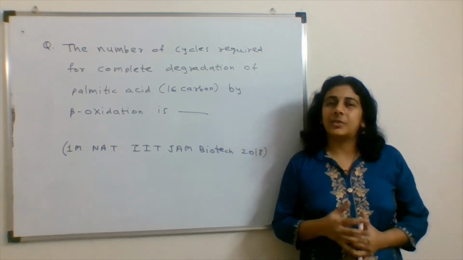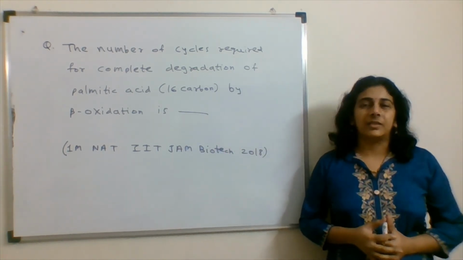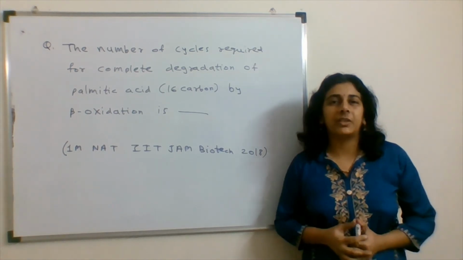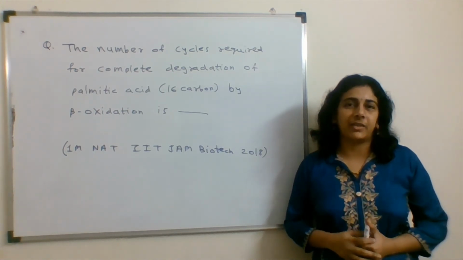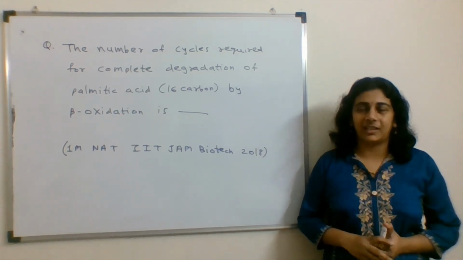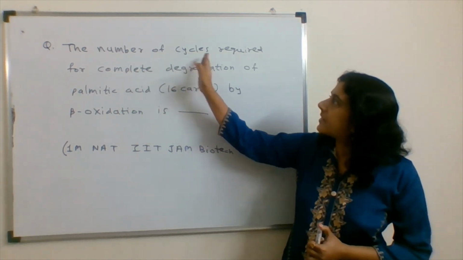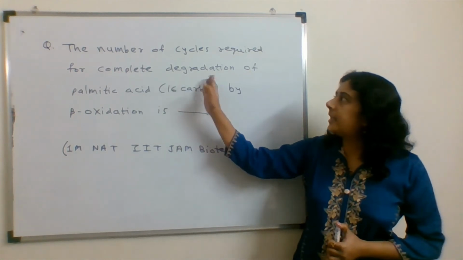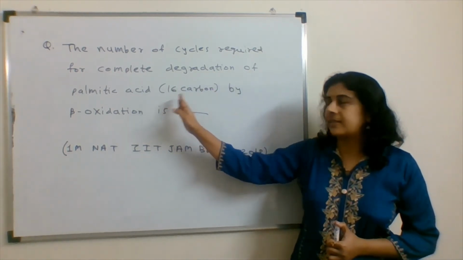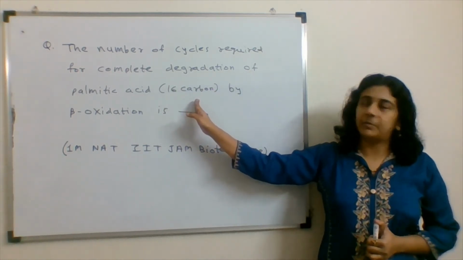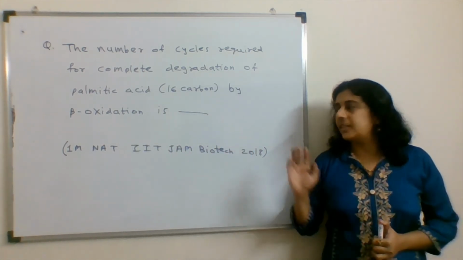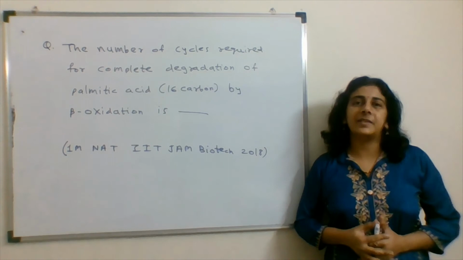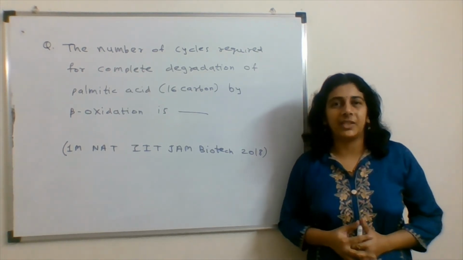The question is a 1 mark NAT question from the IIT JAM Biotechnology 2018 paper. The number of cycles required for complete degradation of palmitic acid, that is a 16-carbon compound, by beta oxidation is? So for this, we'll discuss beta oxidation in my next video.